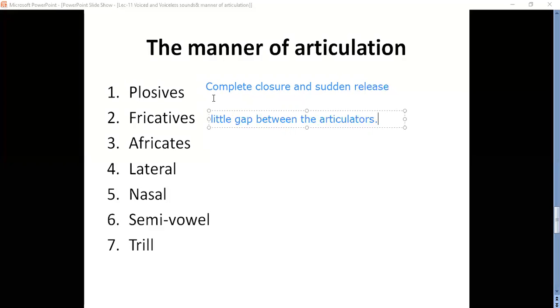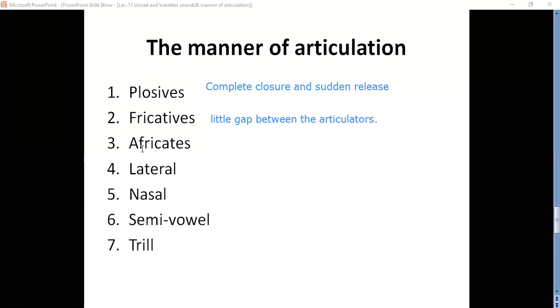Can you identify the difference between plosives and fricatives? What is plosives? Complete closure and sudden release, okay, completely closed. But for fricatives, little gap, and the air comes with friction, okay.